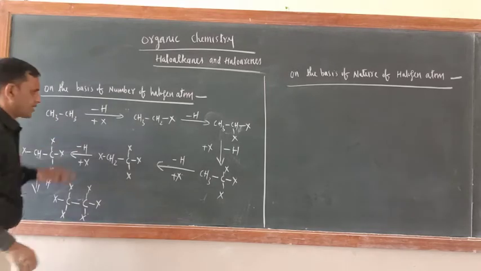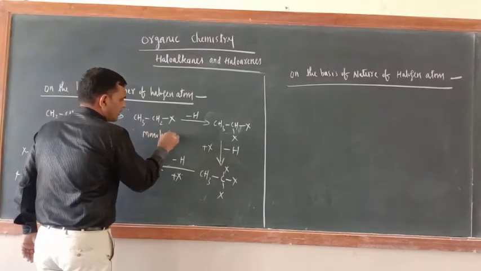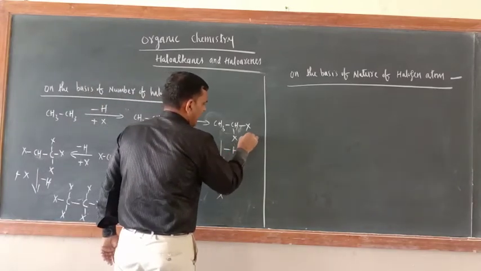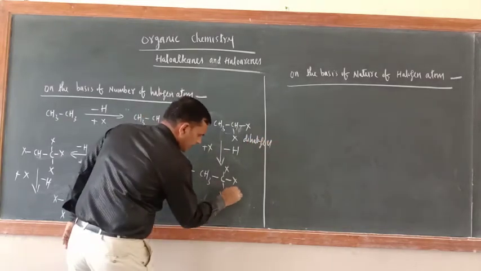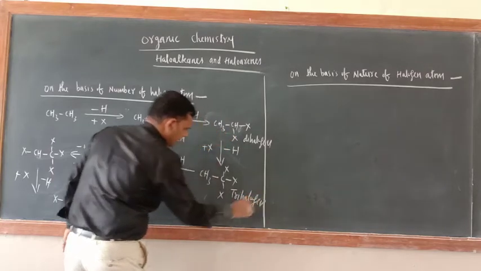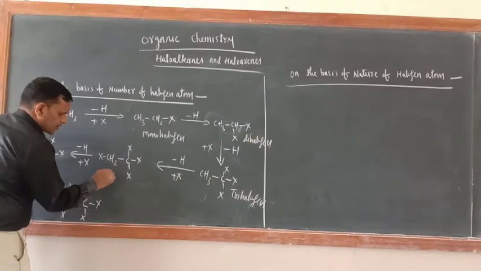Now try to understand. This is monohalogen. What about this one? Dihalogen. What about this one? Trihalogen. What about this one? This is tetrahalogen.